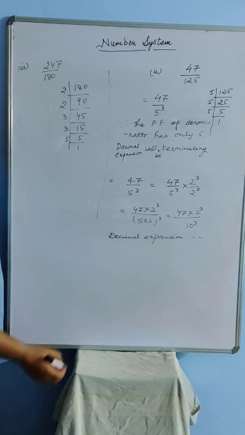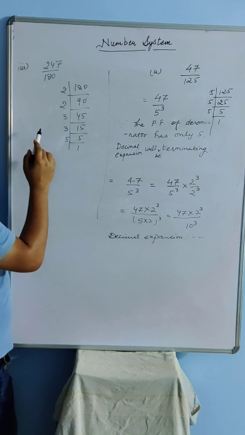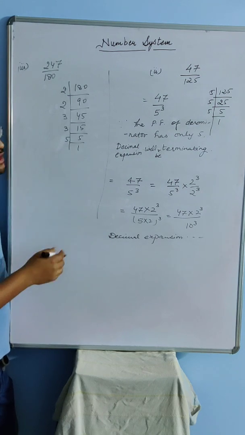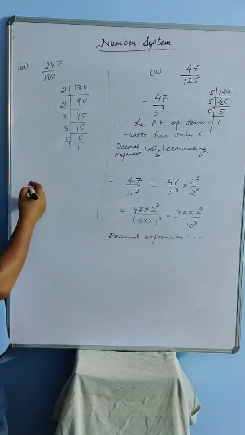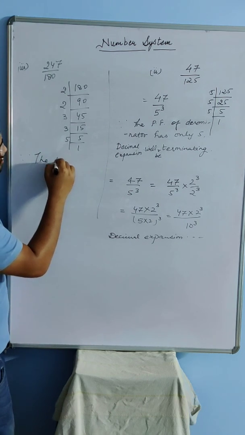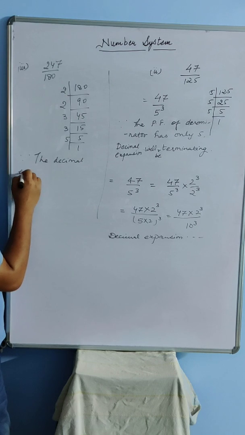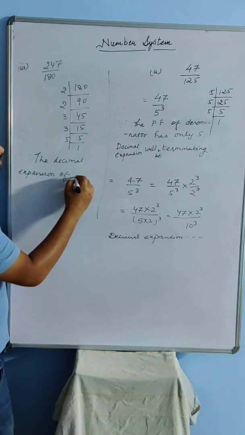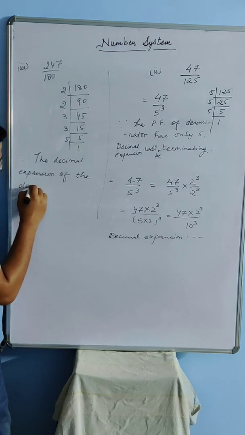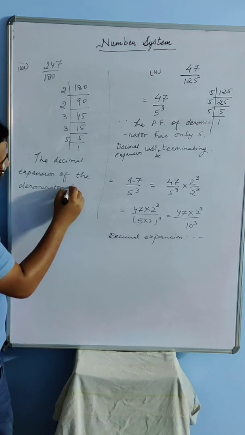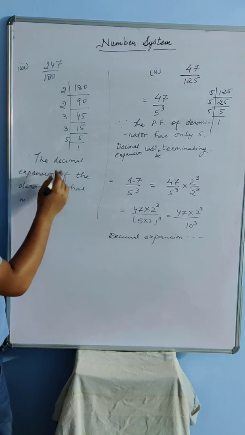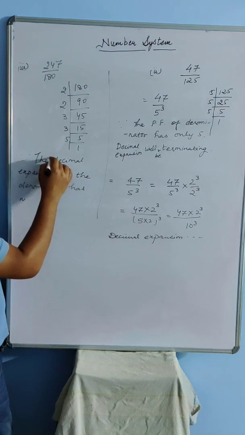Now, since the prime factorization of the denominator has a number other than 2 and 5, that is 3, it will be non-terminating, and the question ends here only. So how are you going to write it?